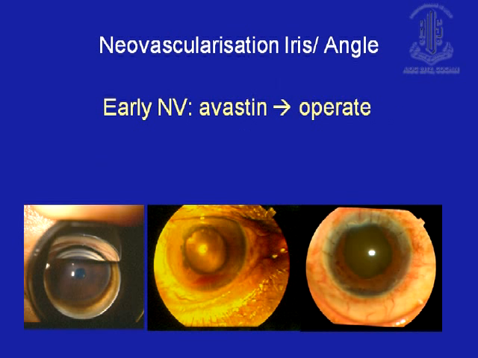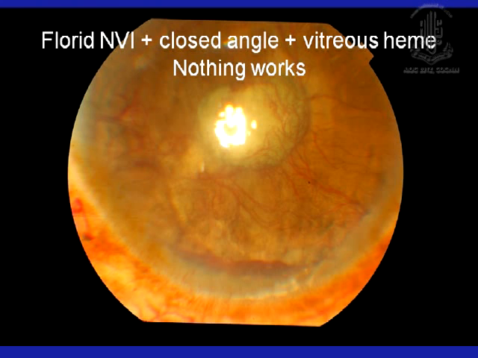If you see a patient with neovascularization of the iris in a vascular etiology hemorrhage, then it depends on whether the neovascularization is fine or mild to moderate and the angle is open. Then you can attempt to salvage the eye by giving an anti-VEGF agent, which relieves the ischemia immediately, and then go in for vitrectomy and do a good pan-retinal laser on the table, and you may be able to salvage an eye like this. But if it's very florid NVI, the angle is closed, and you have vitreous hemorrhage, then it's better to leave it.